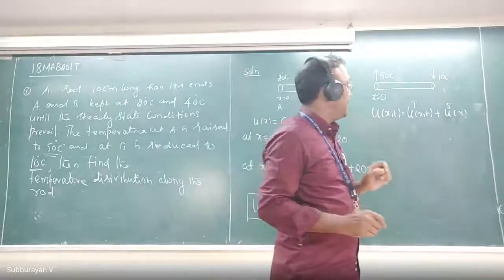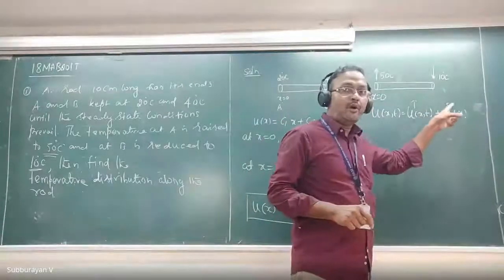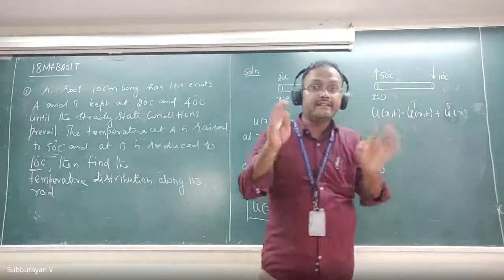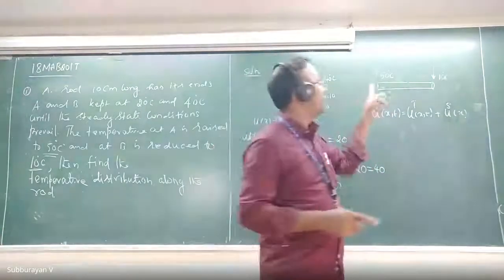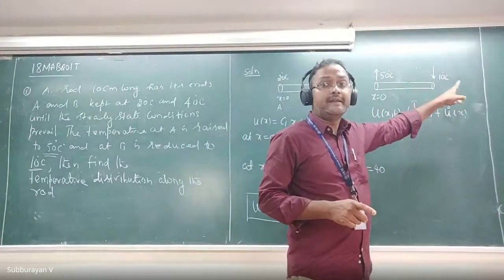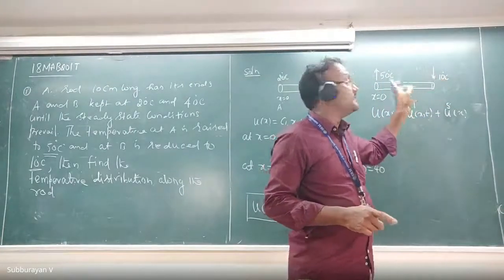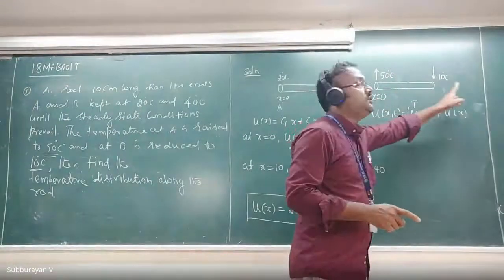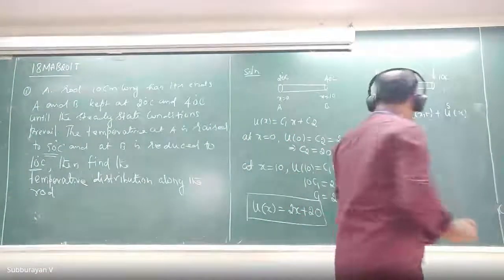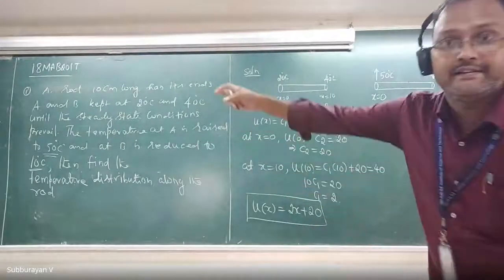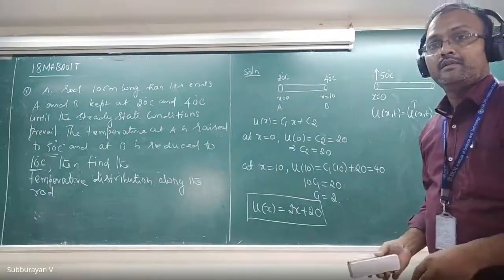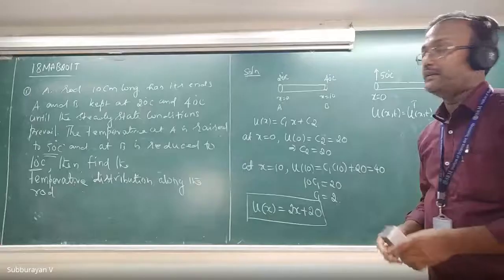Okay, now look at this. After a long time, it will reach the steady state solution, which is determined by these two boundary conditions. Therefore, first we need to find out what us of x is. Okay, fine. Shall I erase this problem? Yes, guys? Okay, fine.